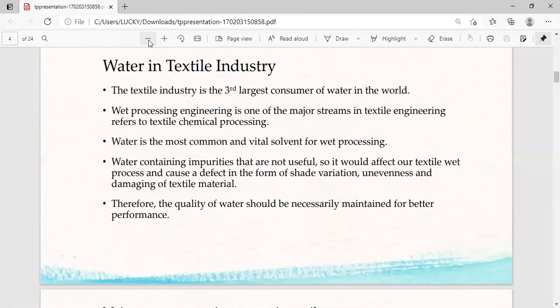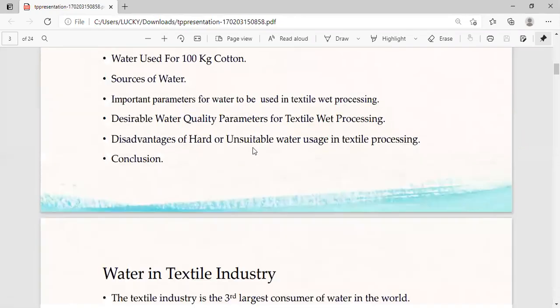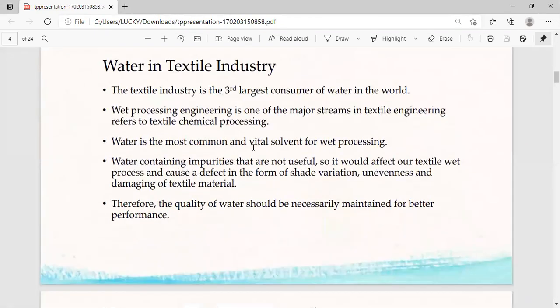Now here, water in the textile industry. The textile industry is the third largest consumer of water in the world. Wet processing engineering is one of the major streams in textile engineering, refers to textile chemical processing. Water is the most common and vital solvent for wet processing.